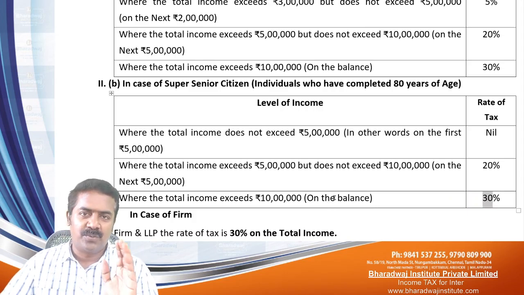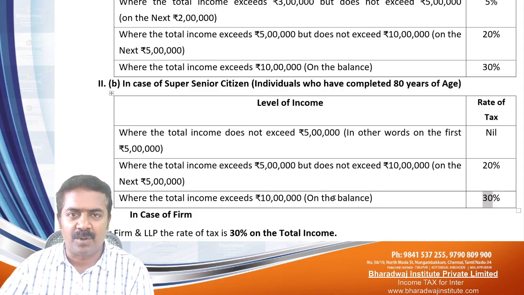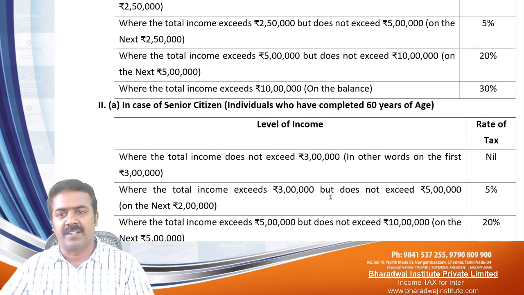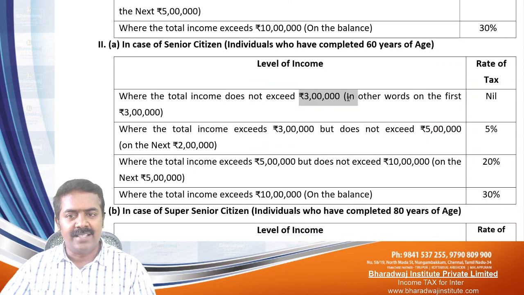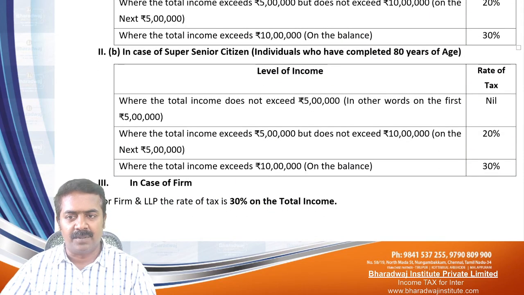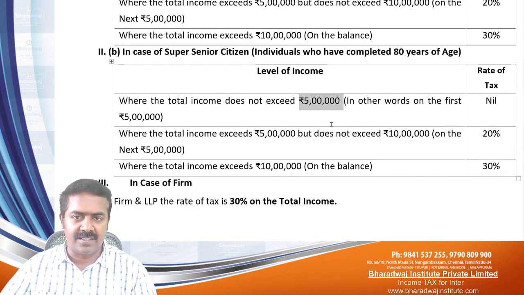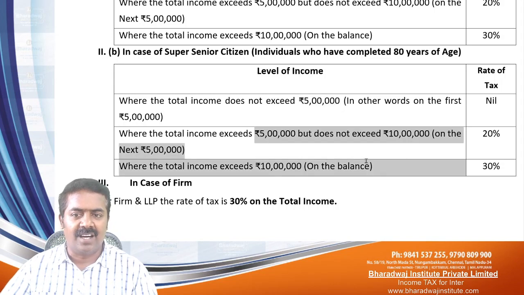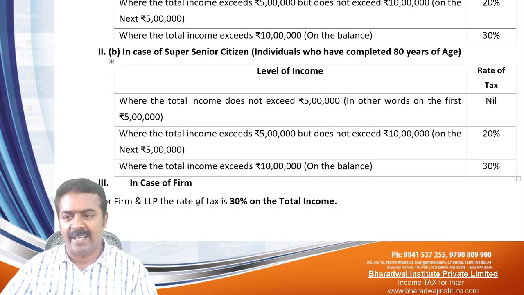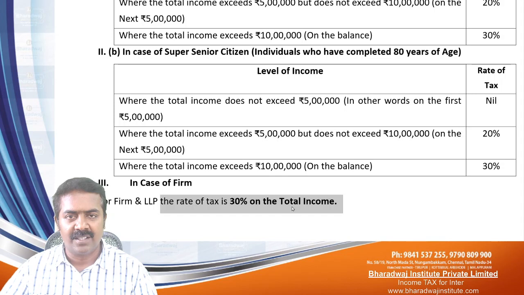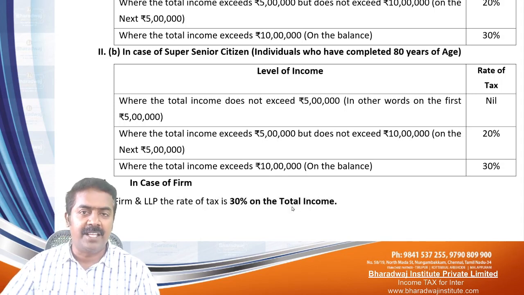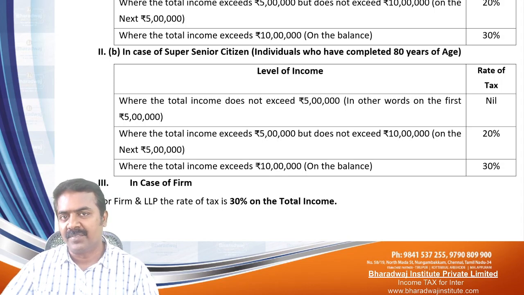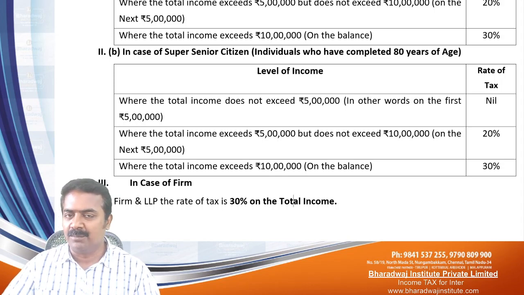So, for a normal person, if the examination problem is silent about the age of the person, then you apply the rule: up to 2,50,000 not taxable. Senior citizens, up to 3 lakhs not taxable. Super senior citizens, up to 5 lakhs not taxable. Others are same. In case of partnership firms, this is not for individuals, 30% of total income, no slab.